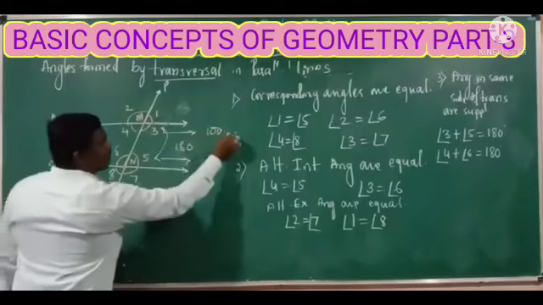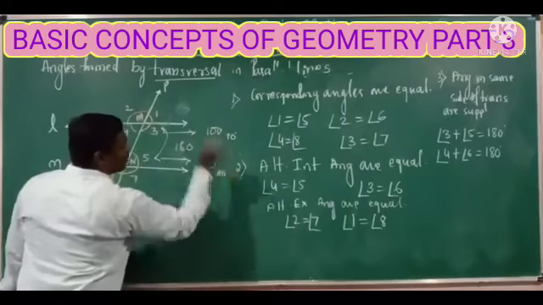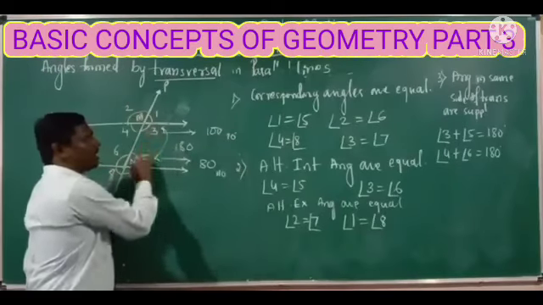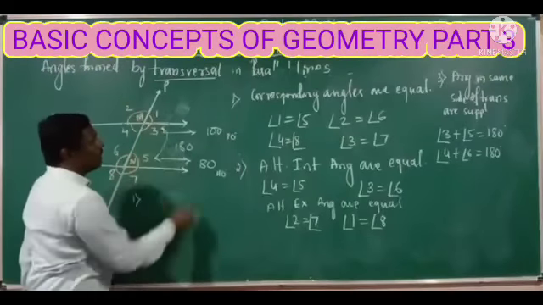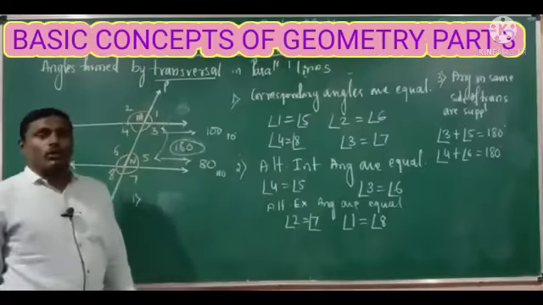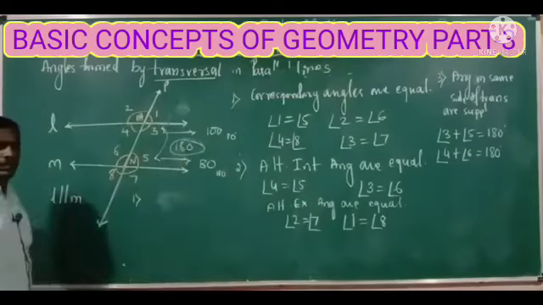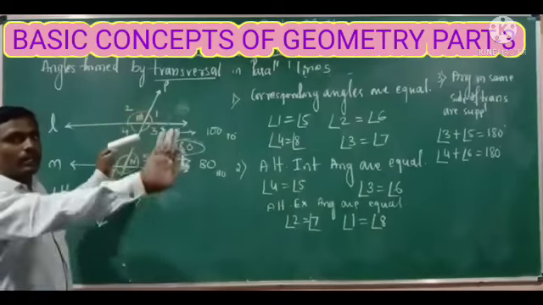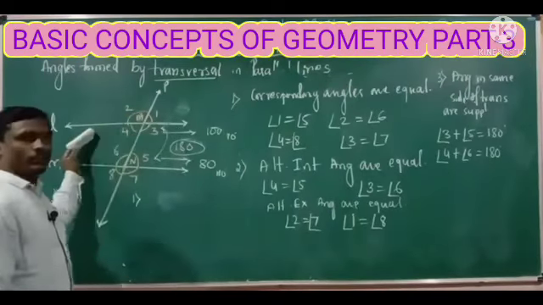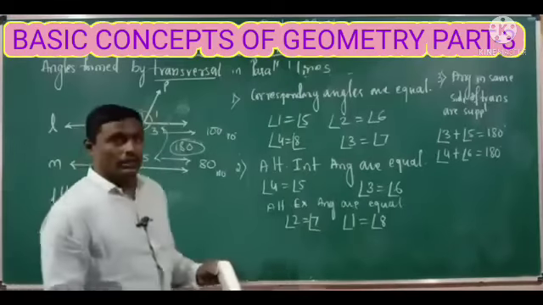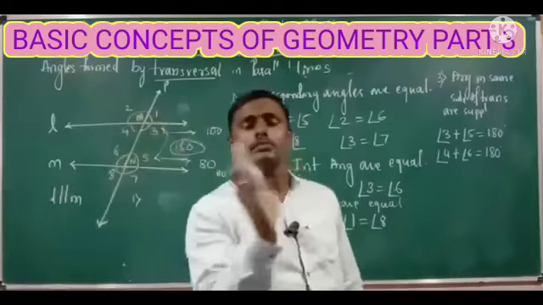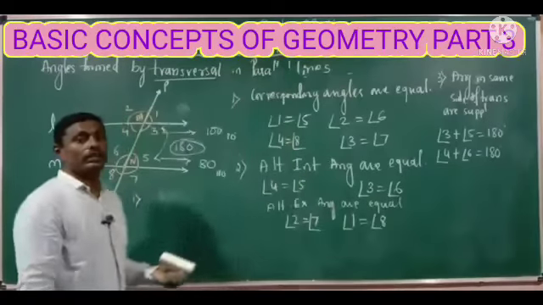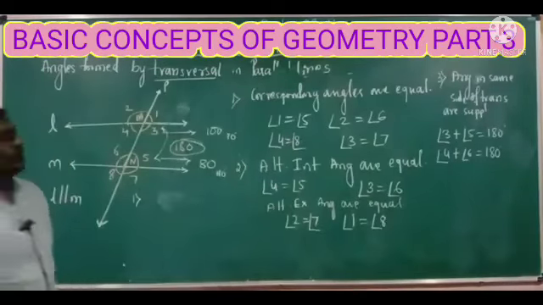If it is 70, then this angle becomes 110 degrees, because when you add two interior angles, the sum should always be equal to 180 degrees. Either the angles lie on the right side or the left side of the transversal, the angles on the same side of the transversal are always supplementary. Okay, this is the third property.